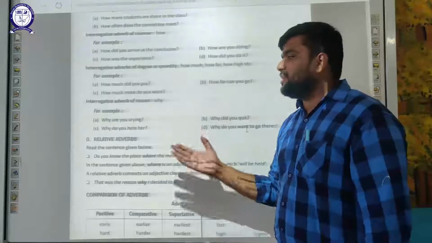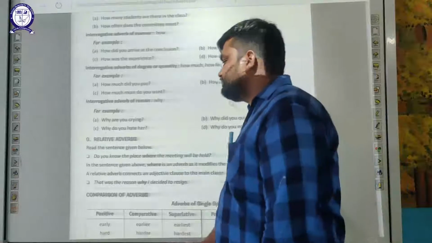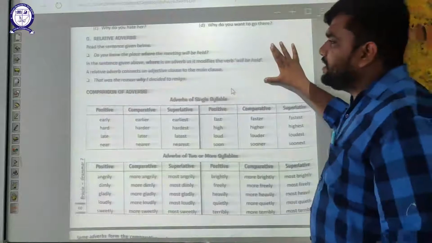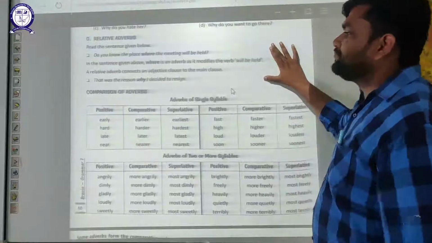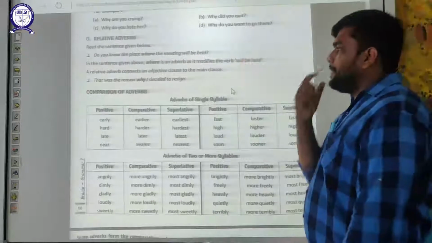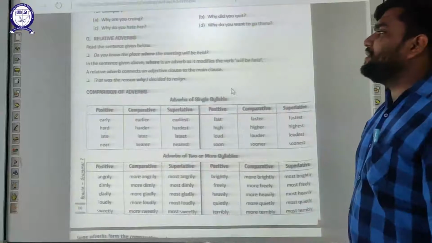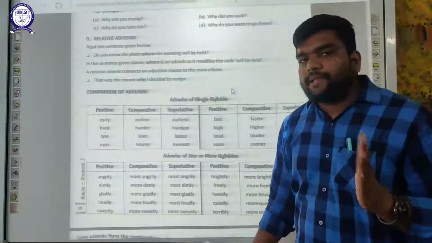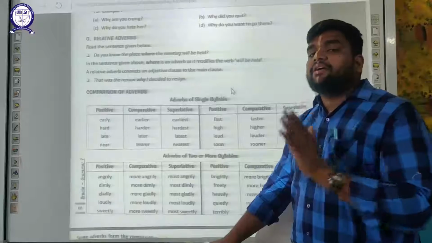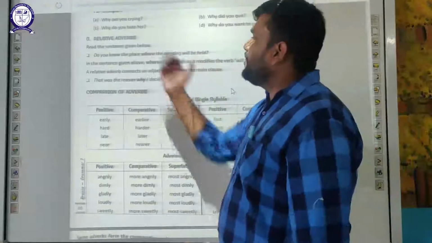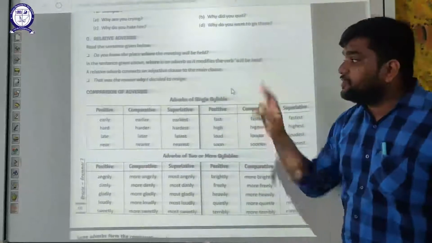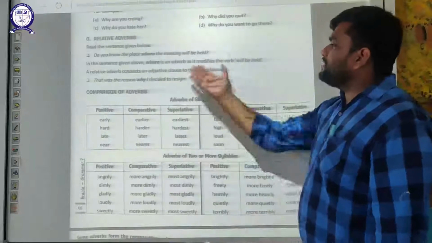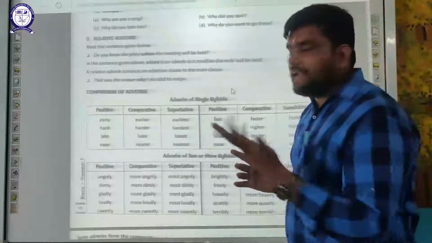Now moving on to the next part, that is relative adverbs. Now students, read the sentence given here. Do you know the place where the meeting will be held? Now this is relating something. Do you know the place, the meeting will be held? These both are joined with where. Here where is relating both the things. In this sentence, where is an adverb as it modifies the verb will be held.